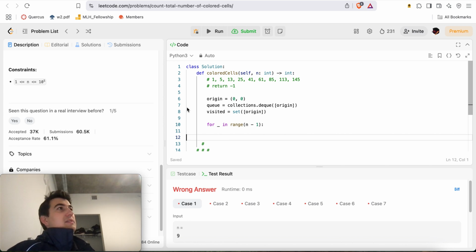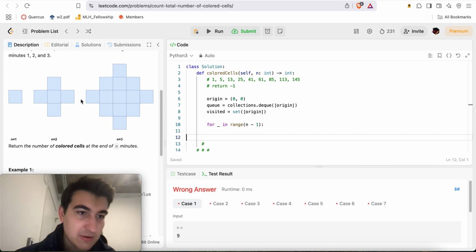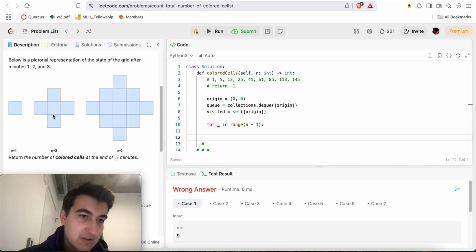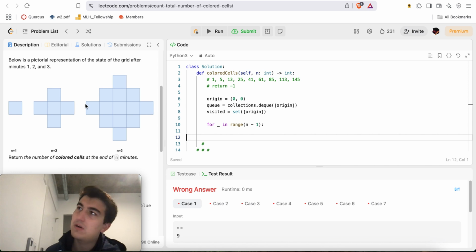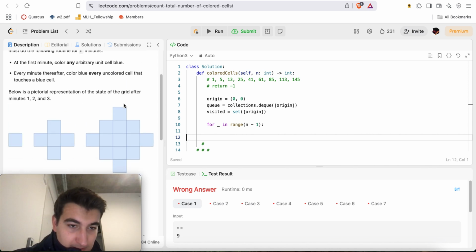But it's like if I can go a distance of 1, then there's nothing. If a distance of 0, there's nothing. If we can go a distance of 1, I essentially have 4 options. Distance of 2, I have this option, this option, this option, this option, this option, this option, right? And essentially, I have 4 options at the very beginning, and then from each of those I have 3 options. But I can't count already neighbored cells.